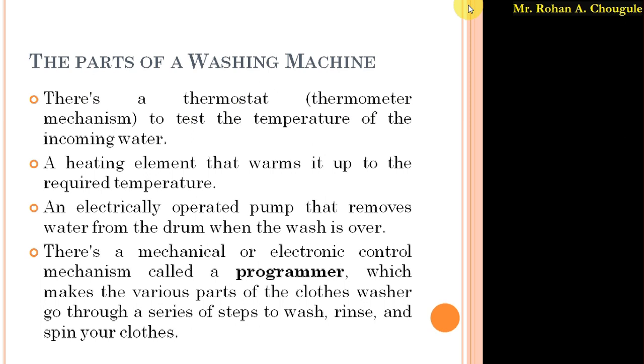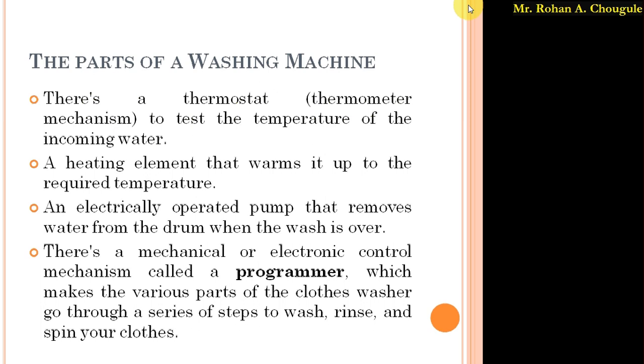So the heating element heats the water to the required temperature, and whether it is heated to the required temperature or not is checked by the thermostat. Apart from this, electrically operated pumps are used to remove water from the drum when the wash is over. Obviously, after cleaning the cloths, we have to remove the dirty water from the washing machine, and that is carried out with the help of electrically operated pumps.